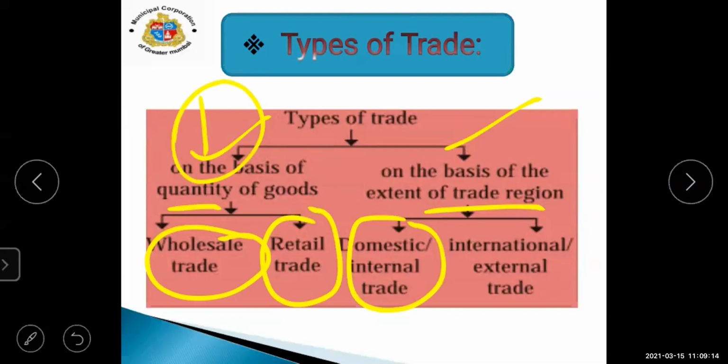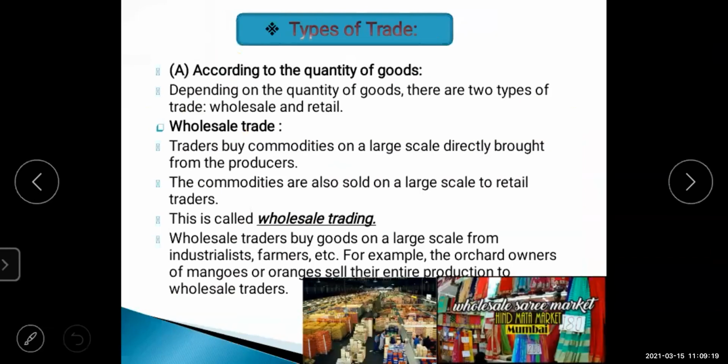The first one: types of trade classified according to the quantity of goods. Depending on the quantity of goods, there are two types of trade: wholesale and retail. See the first one here. What is wholesale trade? Traders buy commodities on a large scale, directly from the producers.